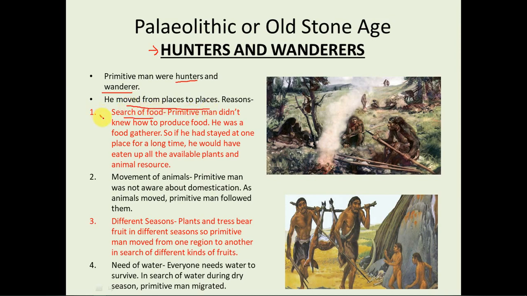First is in search of food. So in search of food, he moved from place to place. Then as the animals moved, the primitive man also followed them. Third is different seasons. For getting the taste of different fruits, they used to move from one place to another, right? Then the fourth reason is need of water, right? As we all know, everyone needs water to survive. So wherever there was an ample amount of water resources available, they used to shift there, right?